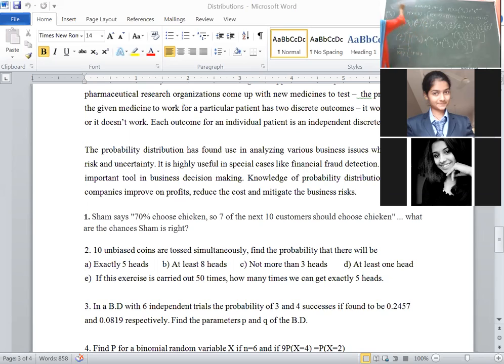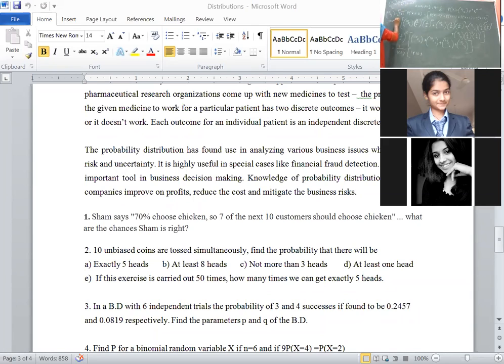nCr is n factorial upon r factorial into n minus r factorial. 10C2, how will we write? 10 factorial upon 2 factorial into 8 factorial. In the denominator, which is the highest factor? 8. That's why restrict it to 8.